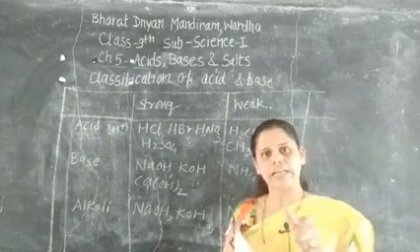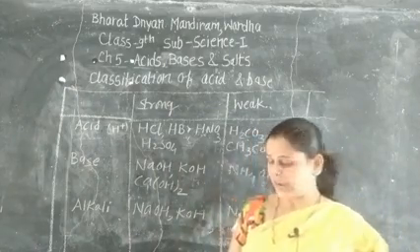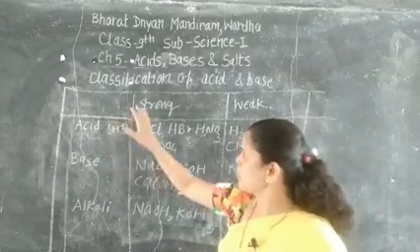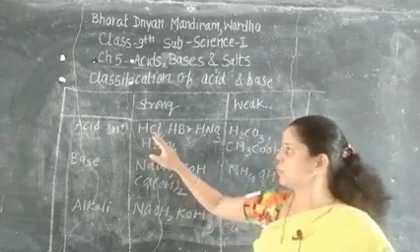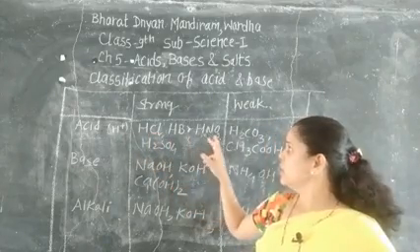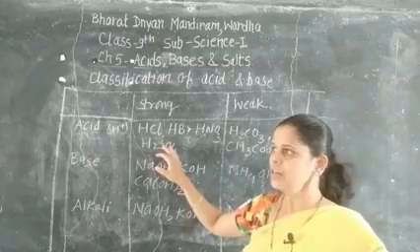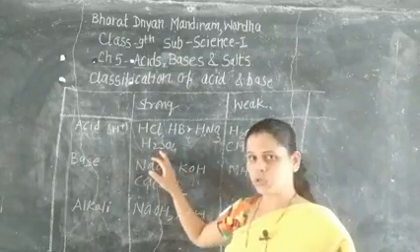Plus ion means cation. I repeat it. And the examples of strong acids are HCl, hydrochloric acid, HBr, HNO3, nitric acid and sulfuric acid, H2SO4.